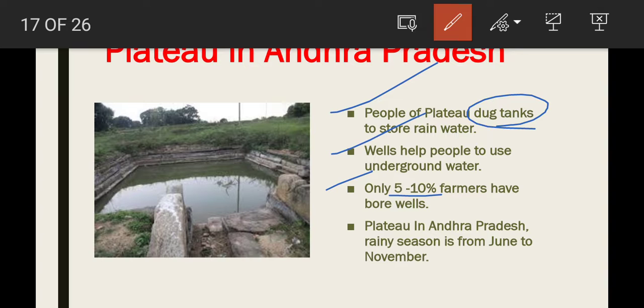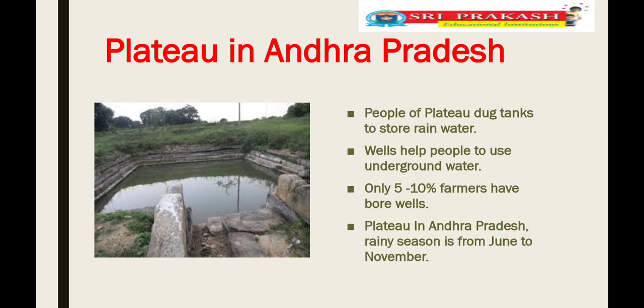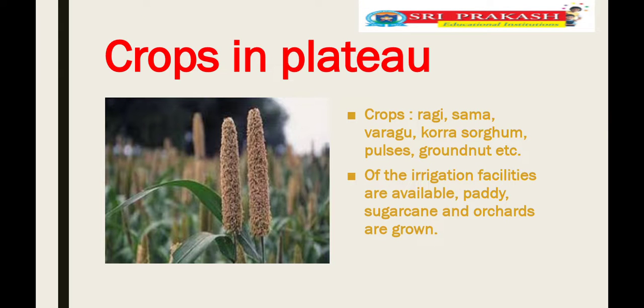Plateau in Andhra Pradesh, rainy season, it is from June to November. In which months in Andhra Pradesh is the rainy season, children? Mostly June to November. During this time, we get the rains in Andhra Pradesh. We get rains, children. Next, after that, let's see the crops in the plateau region.